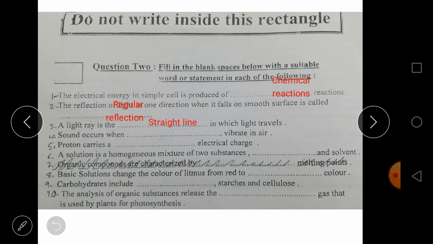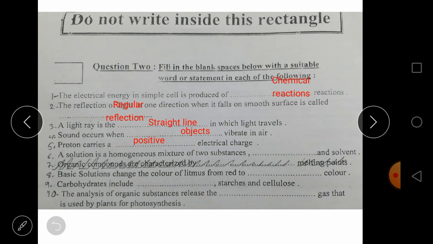Number three, we have the light ray is the path or the straight line in which light travels. Number four, sound occurs when dash vibrate in air. Yes, when objects vibrate. Number five, protons carry a dash electric charge. Yes, it carries positive electric charge.